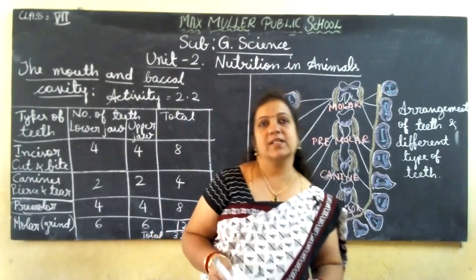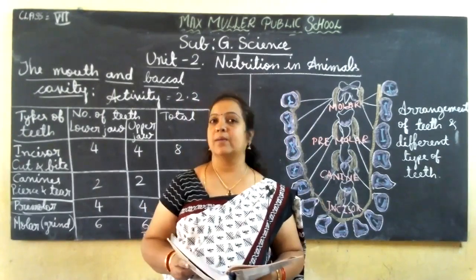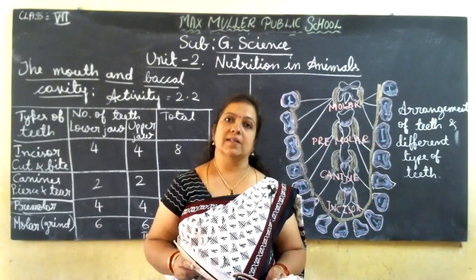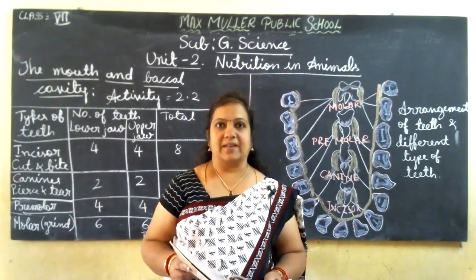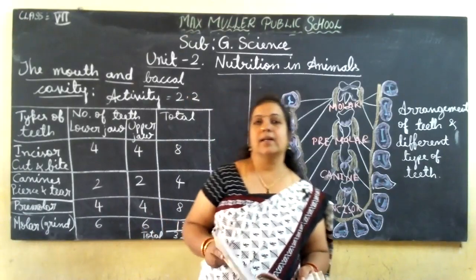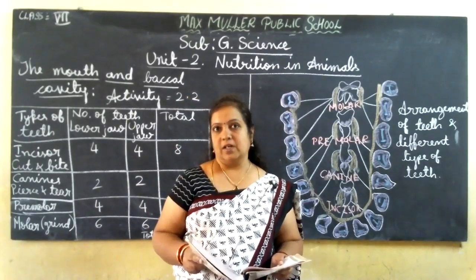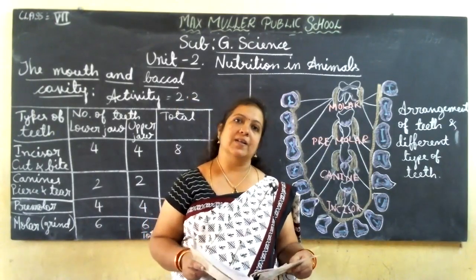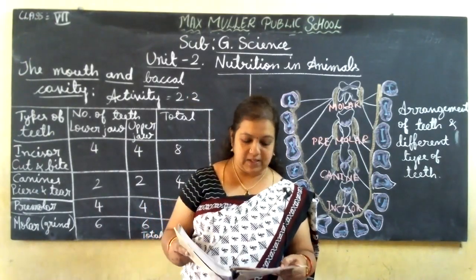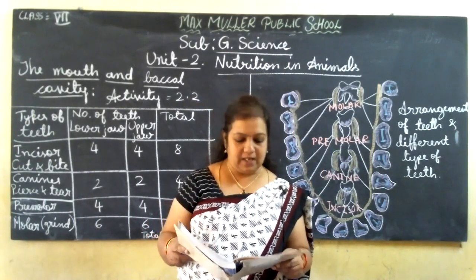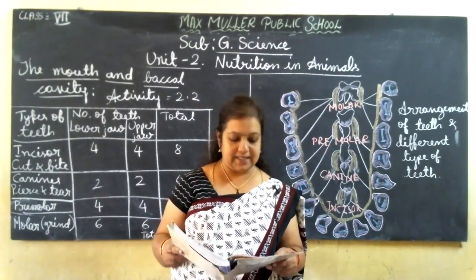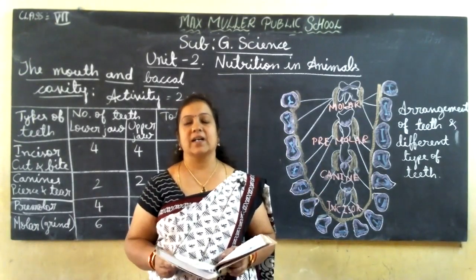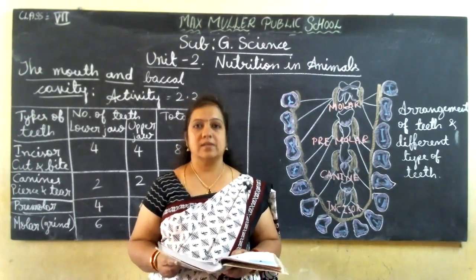Okay, so in that, the first compartment is the mouth and the buccal cavity. So what are the compartments? All together we will call it the digestive tract, or alimentary canal. The parts in that, I already told. The first part is the buccal cavity. The second is the food pipe or esophagus, then stomach, small intestine, large intestine, and rectum, anus. So these parts or compartments make up the human digestive system.